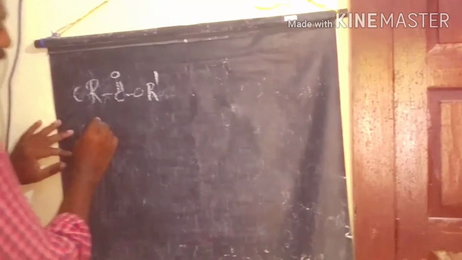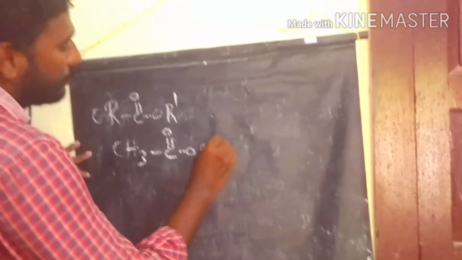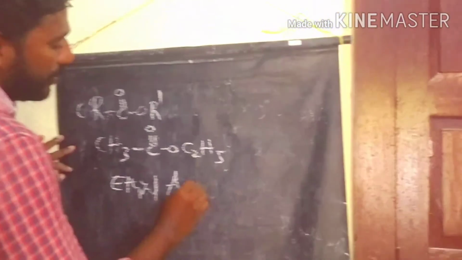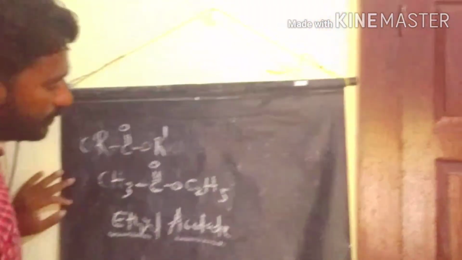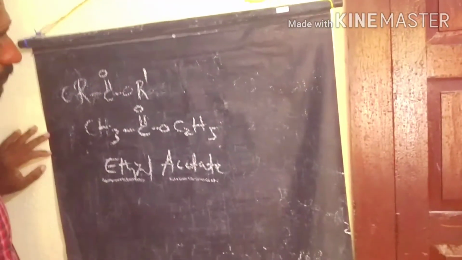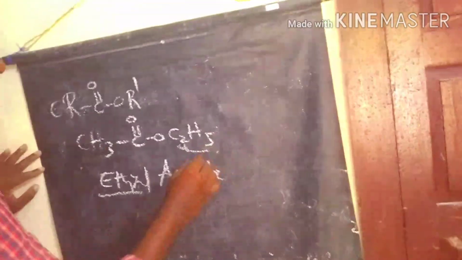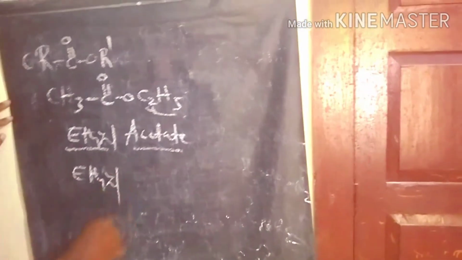The simple example we take is ethyl acetate. Ethyl acetate is one of the examples of esters. This is the common name of the ester. If you take the IUPAC name, first we give numbering to the carbons in front of the carboxylate ion.